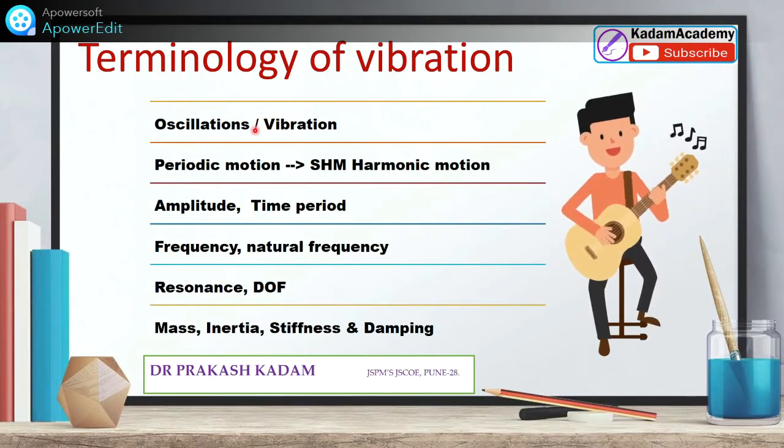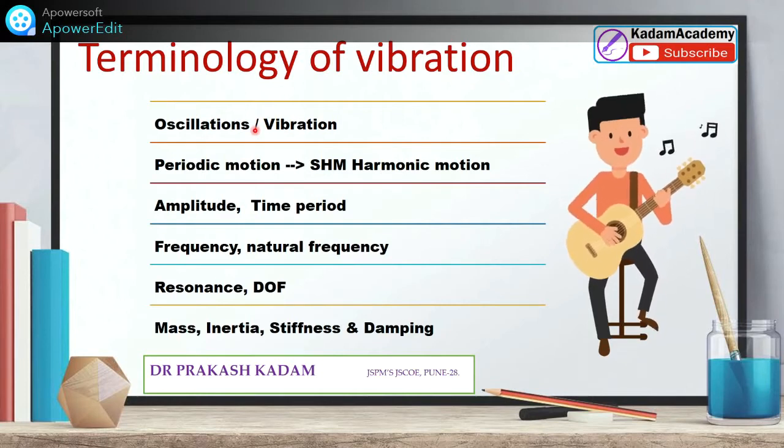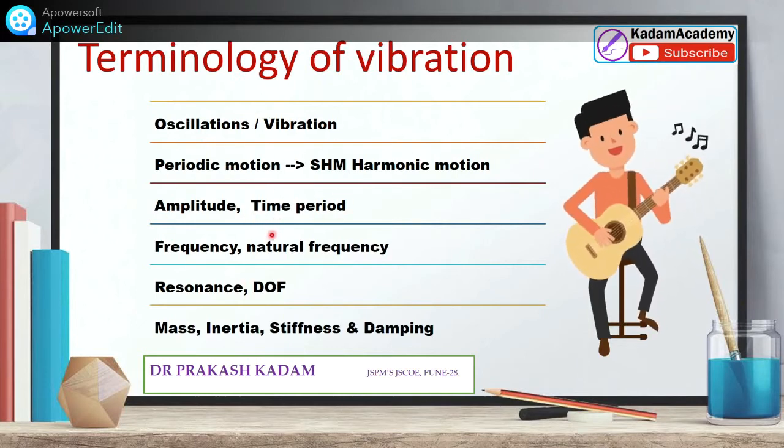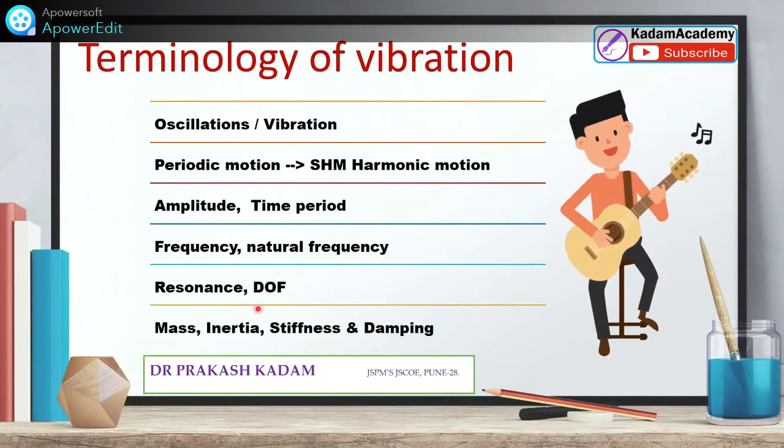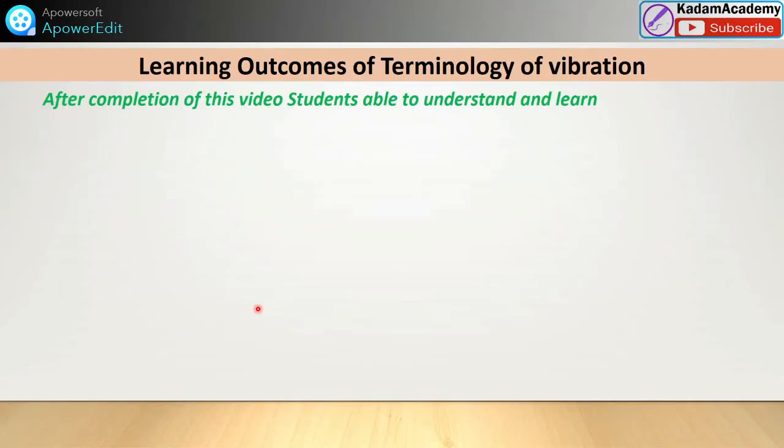Today I am going to clear you the terminology of vibration. There are different terms. You can see on this screen: oscillation, vibration, periodic motion, amplitude, time period, frequency, natural frequency. These terms are required again and again while studying the vibration subject. So friends, we will study the learning outcome of the terminology of vibration.